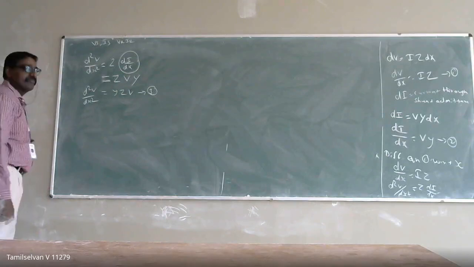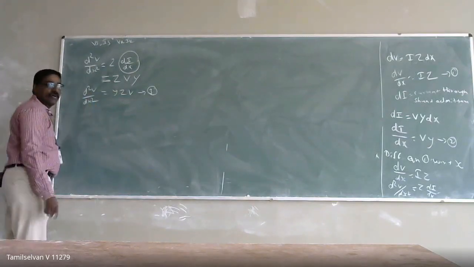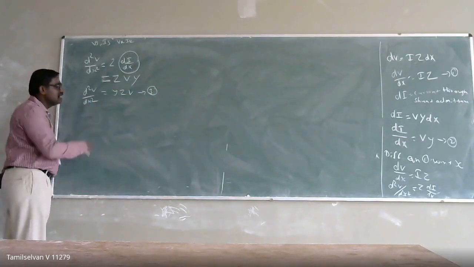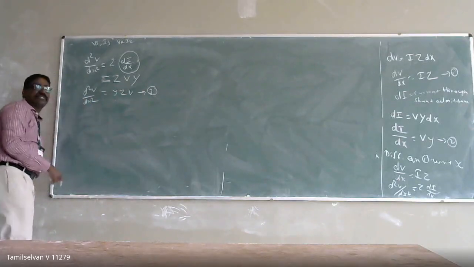What does equation 3 represent? It is the differential equation d square V by dx square. What is the solution for this second order differential equation?